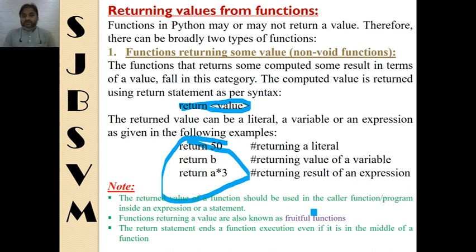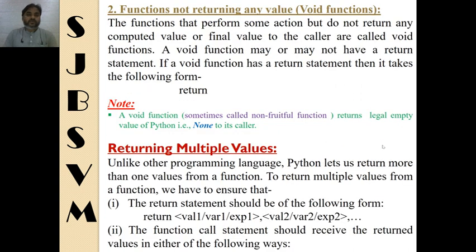And the return statement ends a function execution even if it is in the middle of a function. This we have already discussed: if a return statement appears in the middle of the function, it simply truncates the execution of that function as soon as it is encountered.